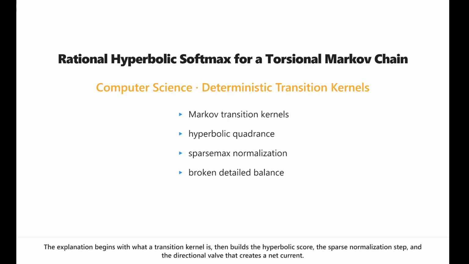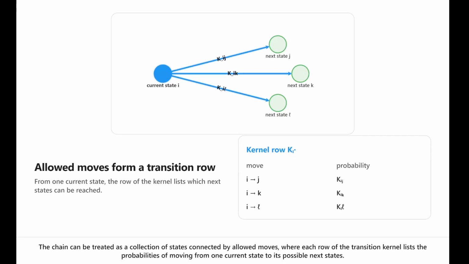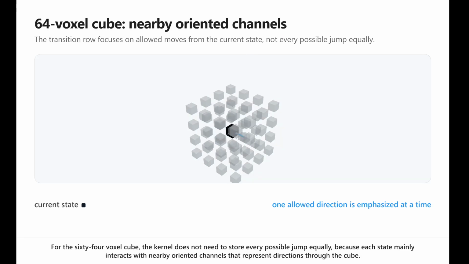The explanation begins with what a transition kernel is, then builds the hyperbolic score, the sparse normalization step, and the directional valve that creates a net current. The chain can be treated as a collection of states connected by allowed moves, where each row of the transition kernel lists the probabilities of moving from one current state to its possible next states. For the 64 voxel cube, the kernel does not need to store every possible jump equally because each state mainly interacts with nearby oriented channels that represent directions through the cube.